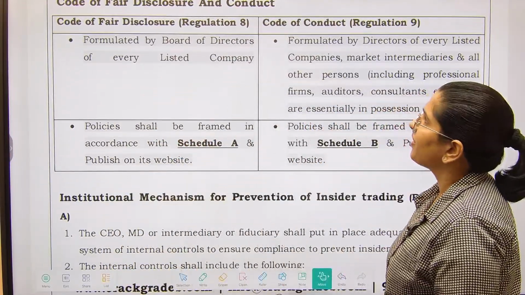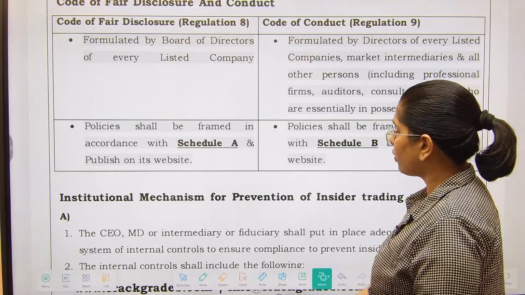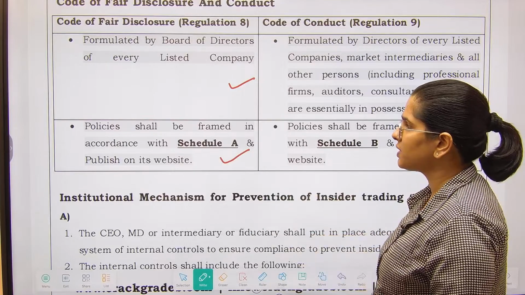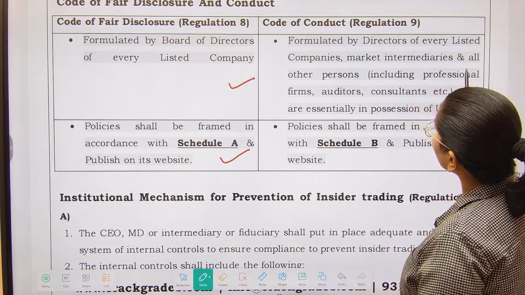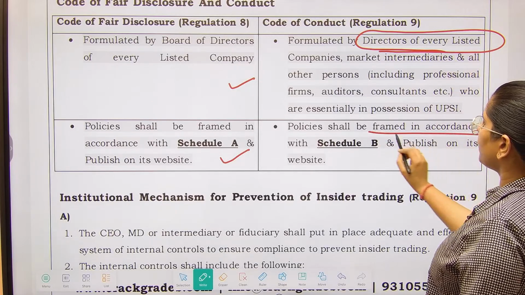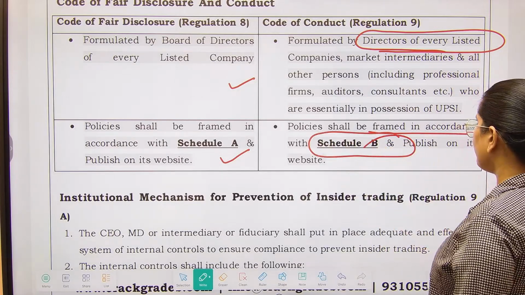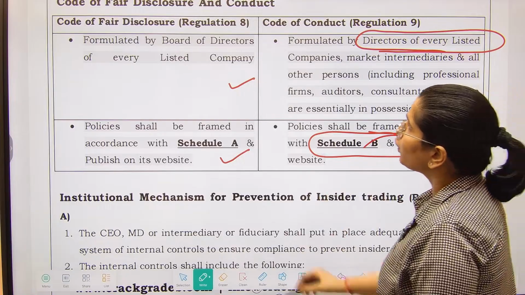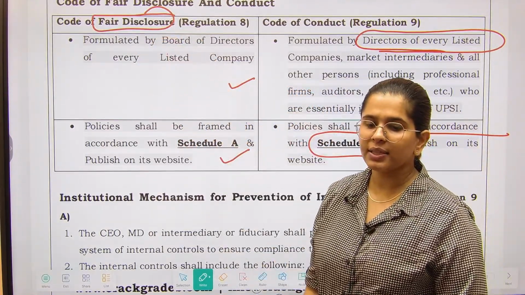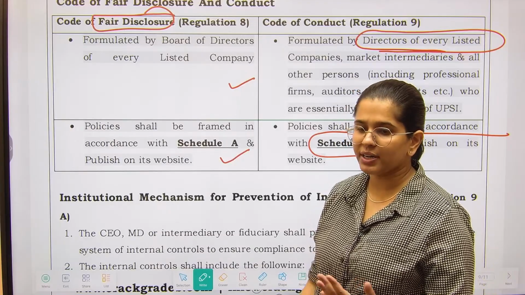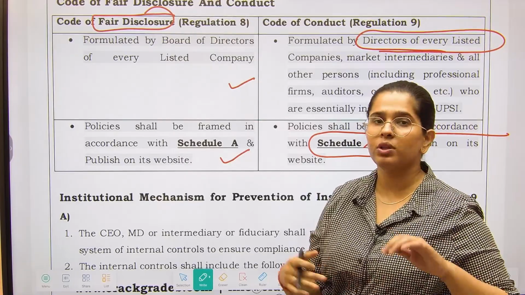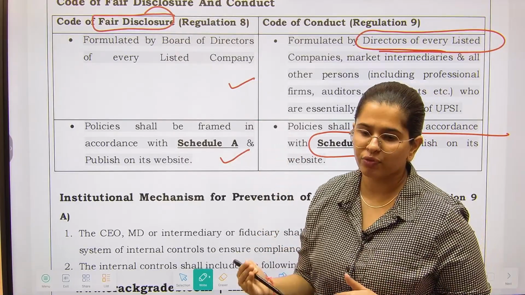So the code of fair disclosure is formulated by the board of directors of every listed company, and the policy shall be framed in accordance with Schedule A. The code of conduct is formulated by the directors, and the policy shall be framed in accordance with Schedule B. Over here, as the board of a company, you have to make the policies for fair disclosure. Fair disclosure means information which you want to disclose to the public. So you should have a code for it.